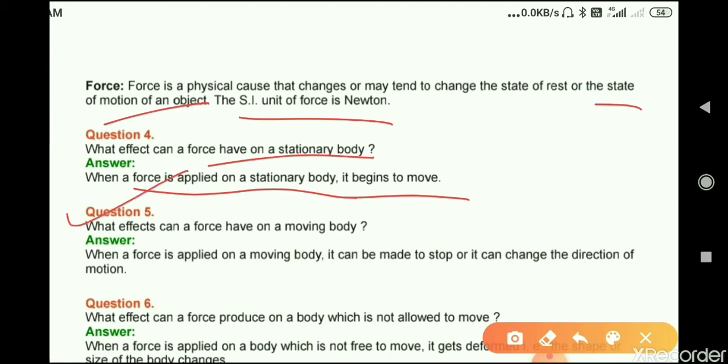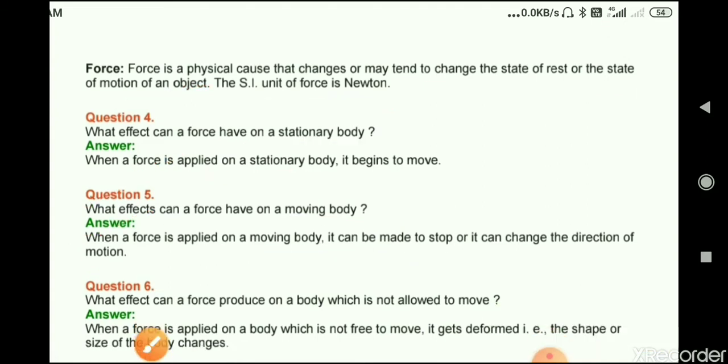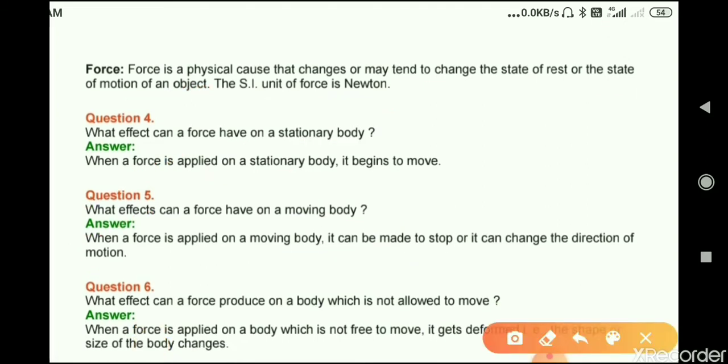Question number 5. What effects can a force have on a moving body? When a force is applied on a moving body, it can be made to stop or it can change the direction of motion. Now question number 6. What effect can a force produce on a body which is not allowed to move? Answer. When a force is applied on a body which is not free to move, it gets deformed, that is, shape or size of the body changes.